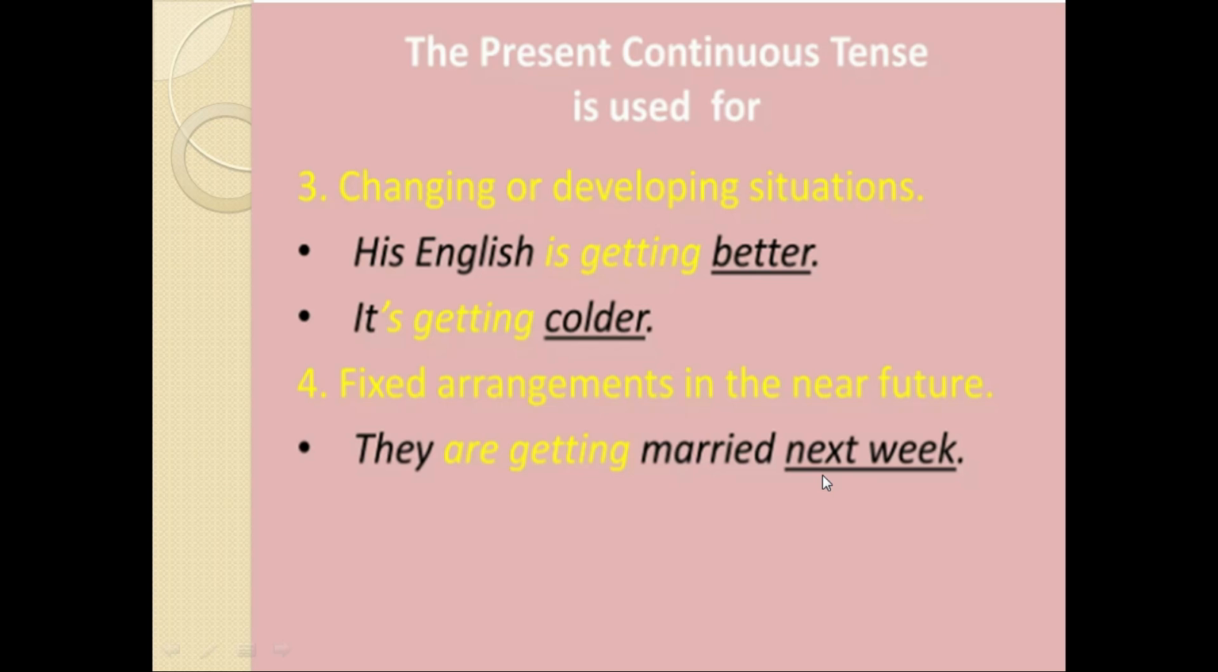If you have studied this formula, am/is/are going to, this is the form that we can use for the future tense. Okay, the action is not finished yet, or it's not even started, but it is planned in the future. For that we also use present continuous tense, that they are getting married next week.